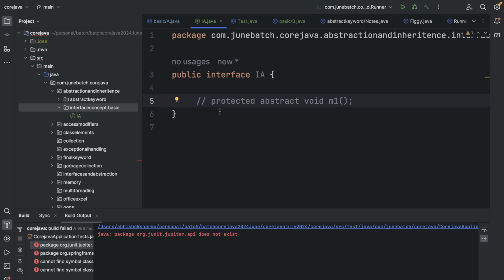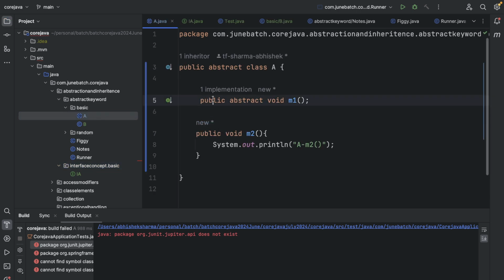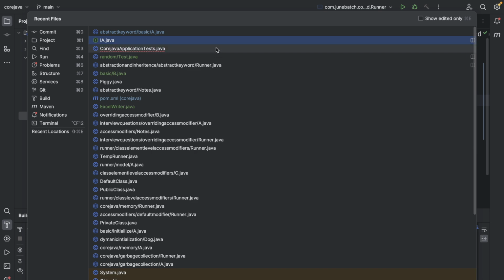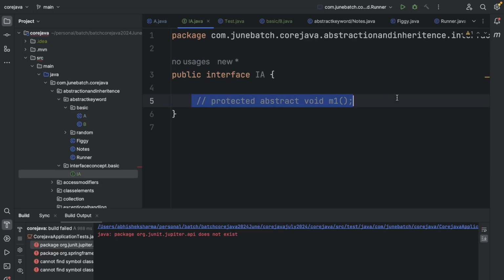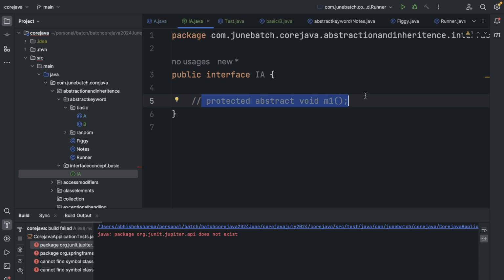We have seen that protected is completely legal with abstract, there is no issue. If I copy paste it and put it in IA, this was working in the abstract class. Will it work over here, or will it give an error?